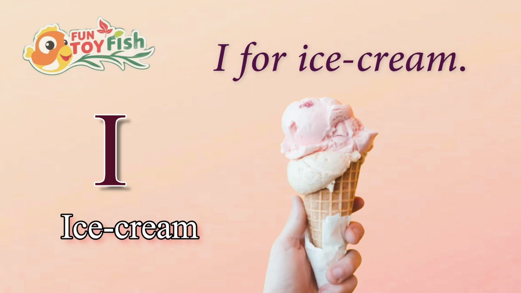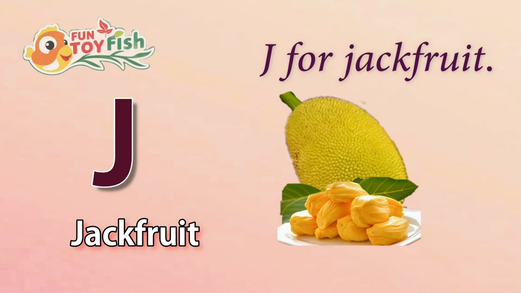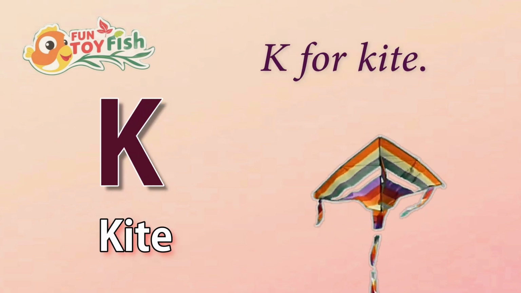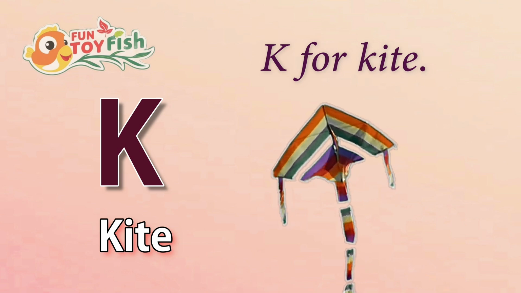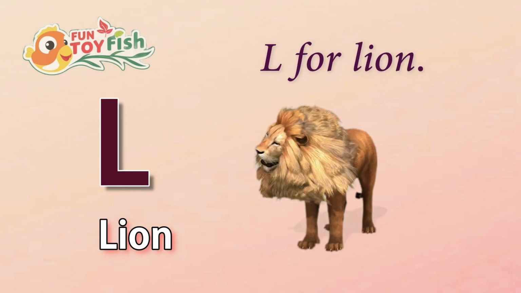I. I for ice cream. J. J for jackfruit. K. K for kite. L. L for lion.